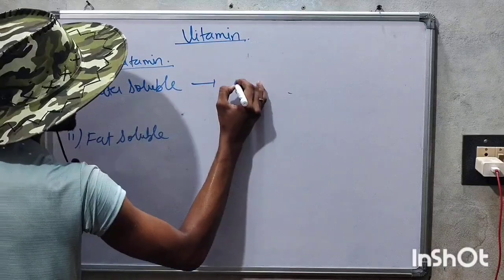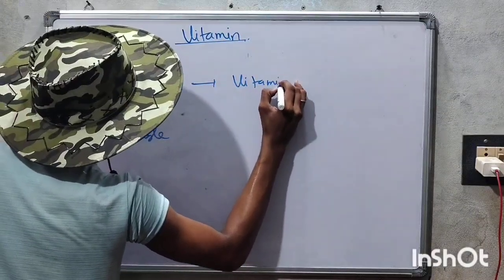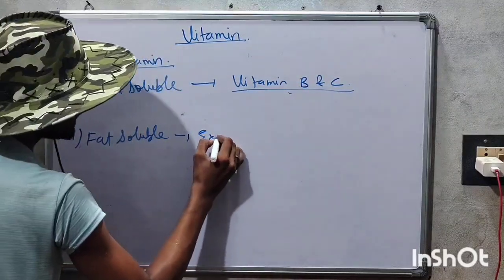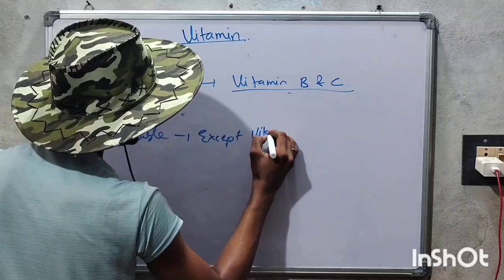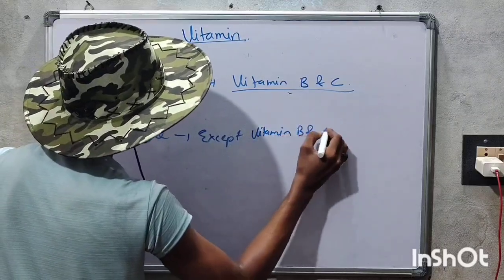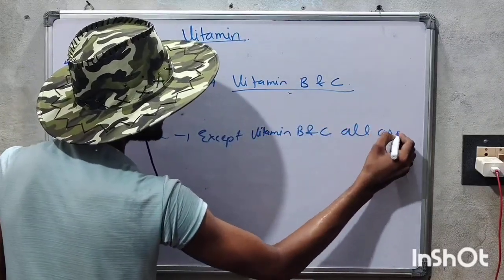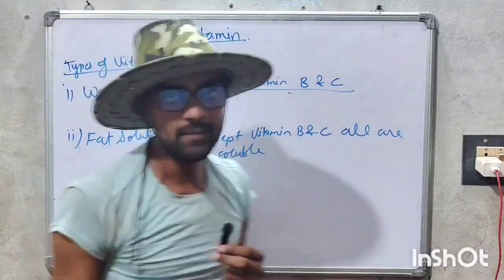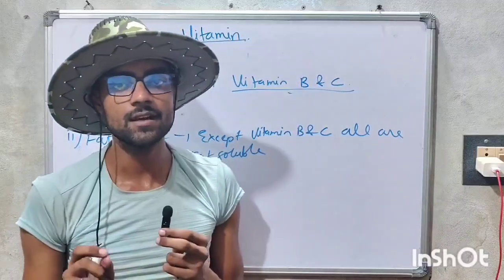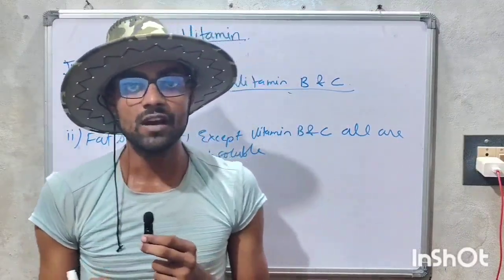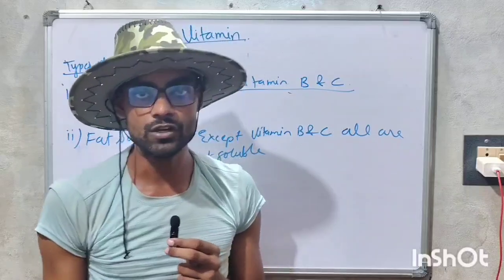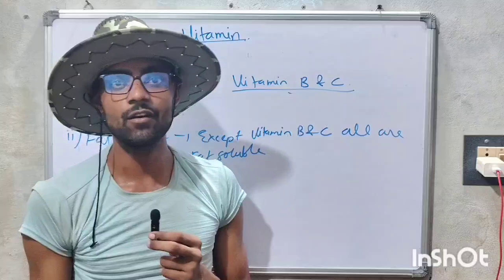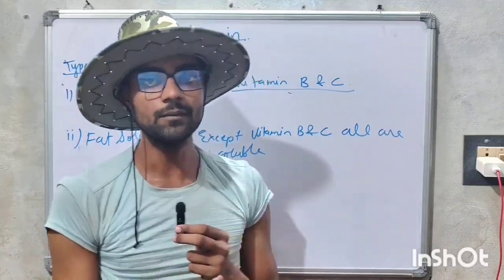Water soluble vitamins are B and C. Except vitamin B and C, all are fat soluble. So there are only two types of vitamin, water soluble and fat soluble. Vitamin B and C are water soluble, and vitamin A, D, E, K are all fat soluble.